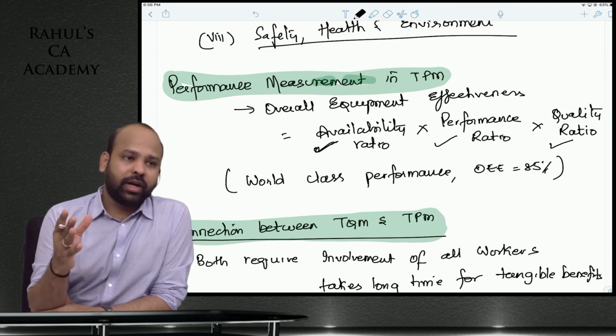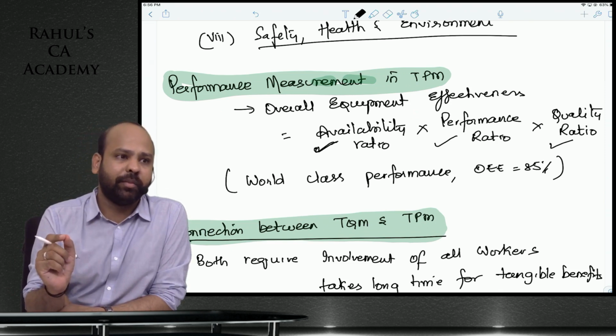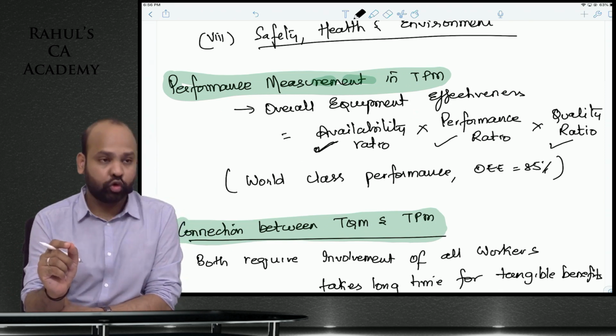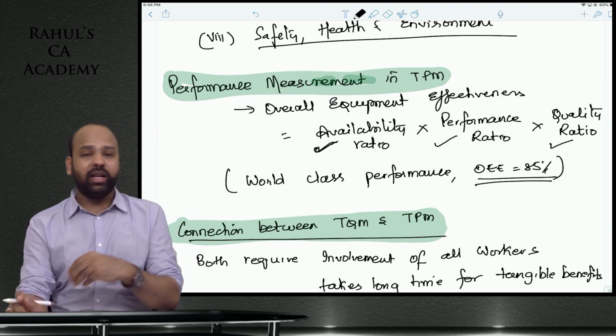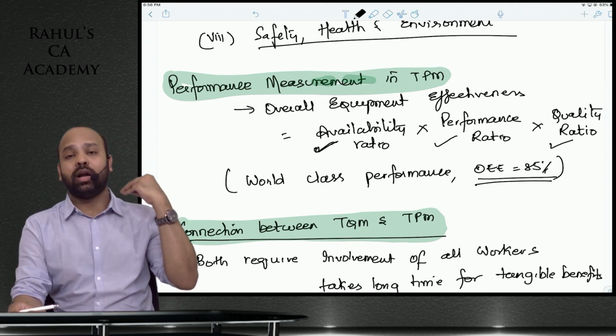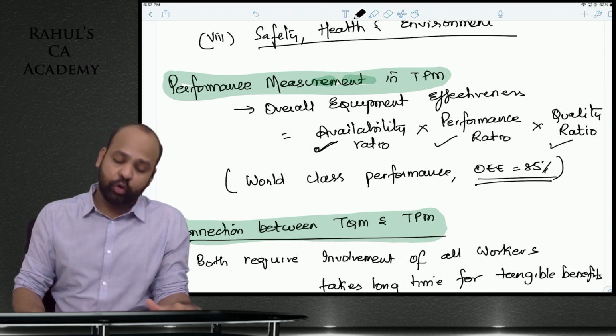Please do not forget to practice questions on overall equipment effectiveness. This is a performance measurement under TPM. Please do not forget, a world-class performance of OEE is 85%. Anything more than 85%, you are doing an amazing job. Less than 85%, yes, there's a scope for improvement.